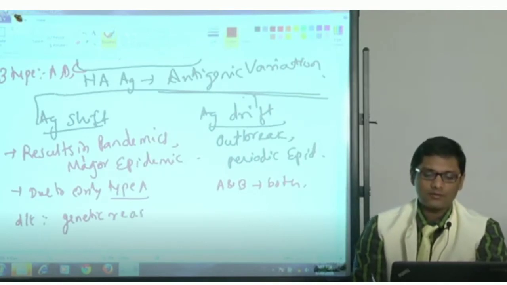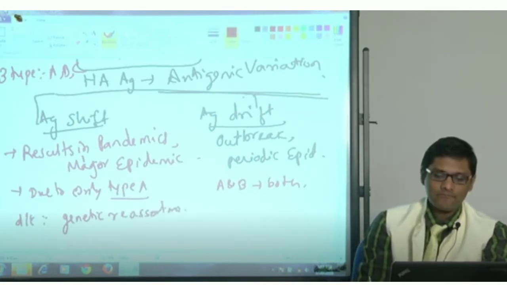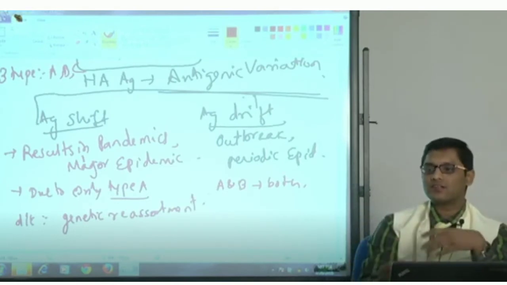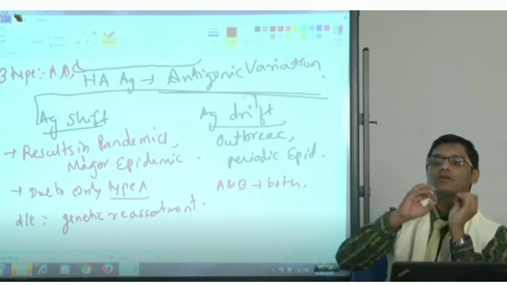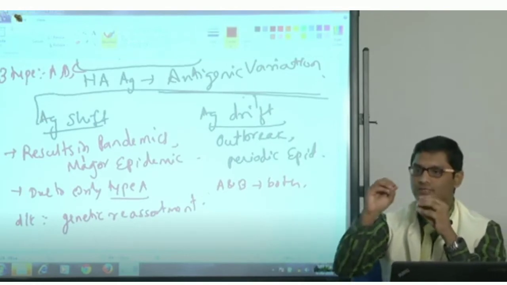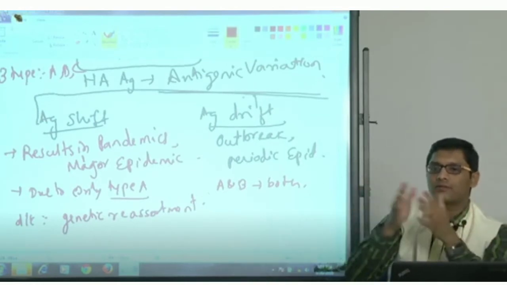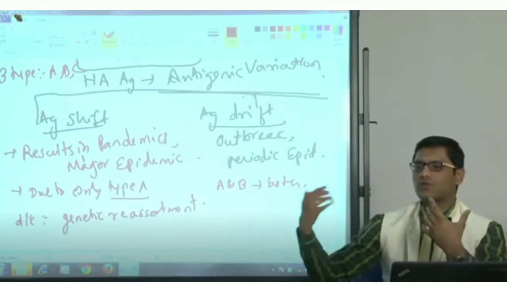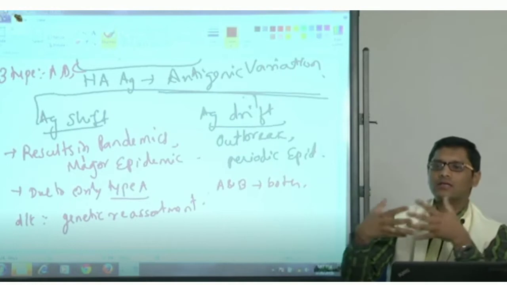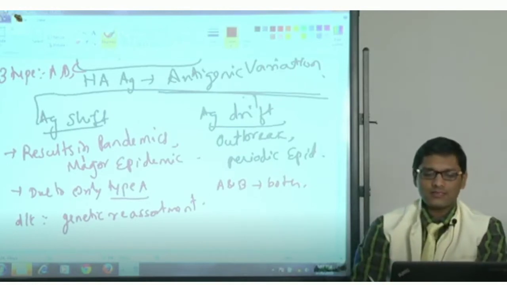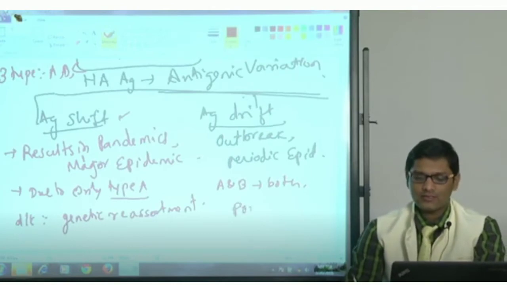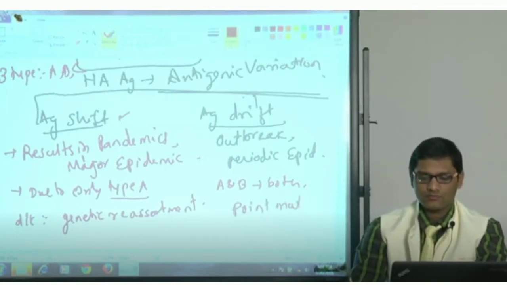You know that influenza has how many segments? 8 segments. Between the 8 segments you will have genetic reassortment, and if different influenza viruses infect the same cell, then between the genetic segments of different influenza, avian influenza, swine influenza, they can have genetic reassortment. So this results in antigenic shift, whereas antigenic drift is just due to a point mutation.